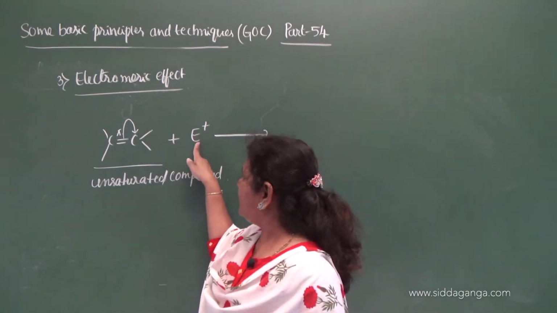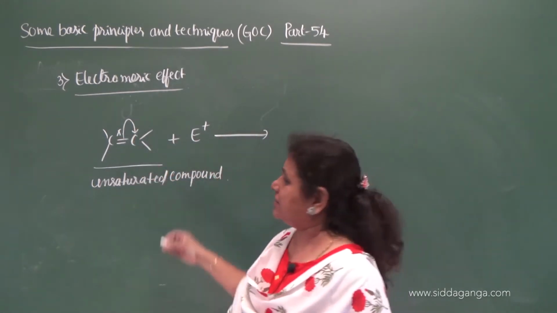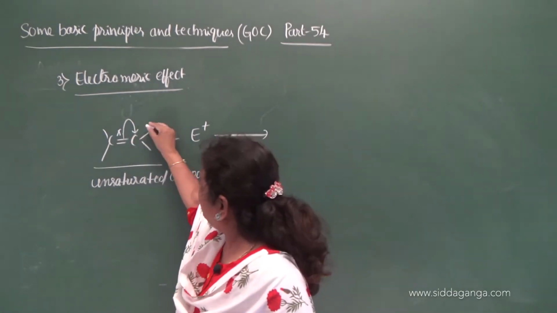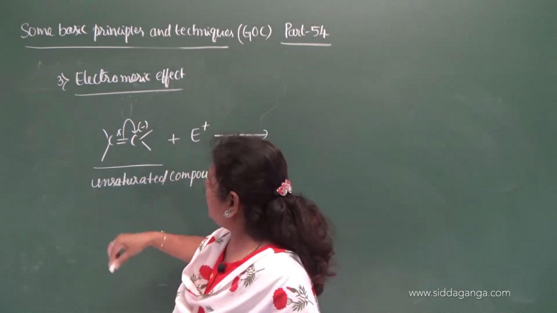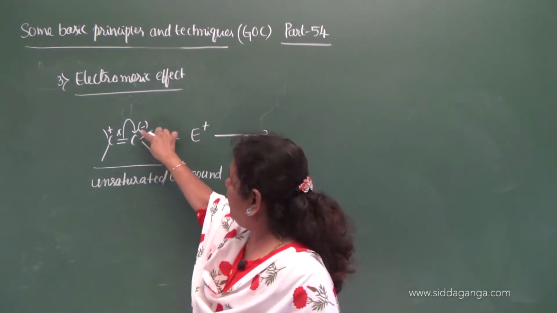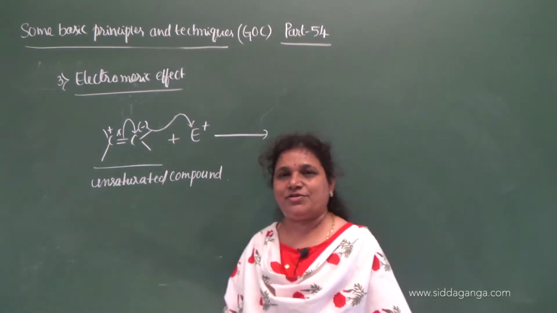So under the influence of this electrophile, this pi bond displaces on this carbon. When it completely displaces, this carbon atom gets the negative charge and this gets the positive charge. Then the negatively charged carbon attacks the electrophile.